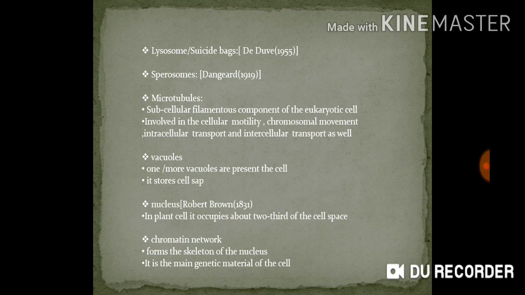In interphase, the nucleus contains a dense spherical body inside it, that is the nucleolus. It is composed of proteins and RNA. Chromatin network. It forms the skeleton of the nucleus, and it is the main genetic material of the cell.